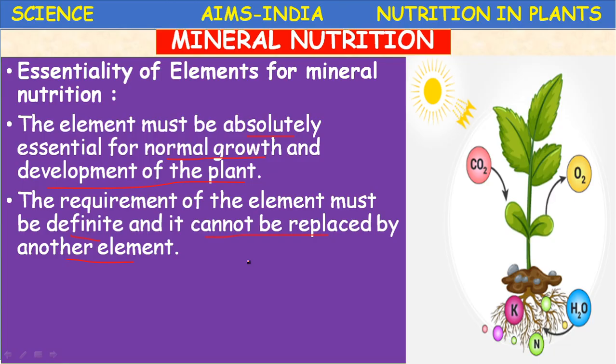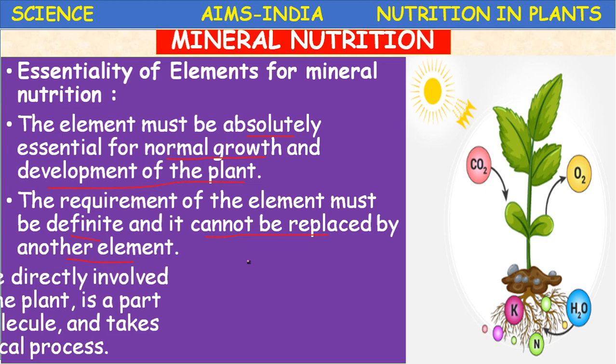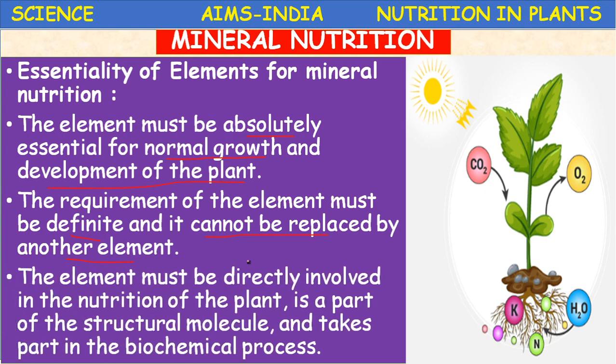Next, the element must be directly involved in the nutrition of the plant, be a part of a structural molecule and take part in a biochemical process. For example, carbon dioxide: carbon is directly involved and takes part in the biochemical reaction, which is photosynthesis.